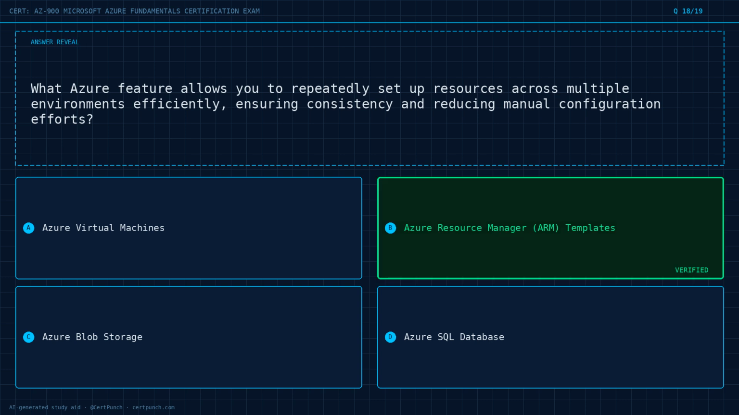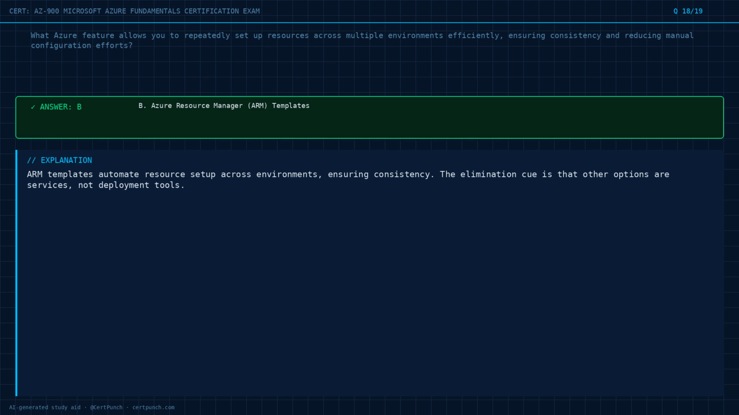The answer is option B. Exam logic: ARM templates automate resource setup across environments, ensuring consistency. The elimination cue is that the other options are services, not deployment tools.